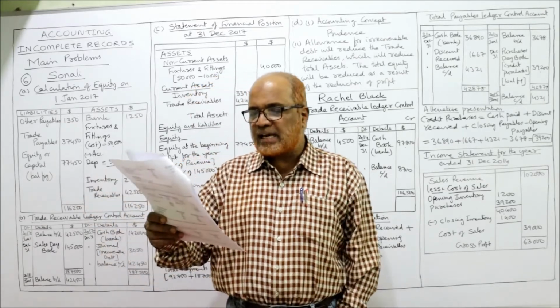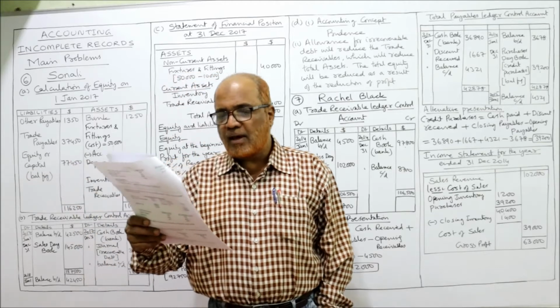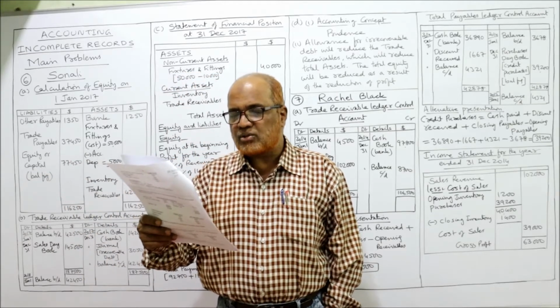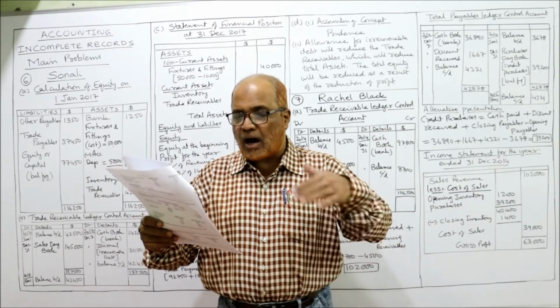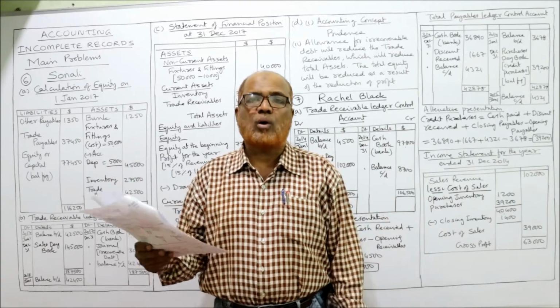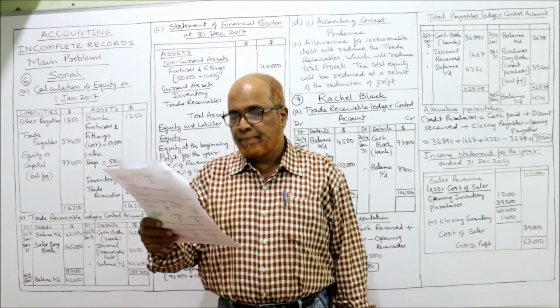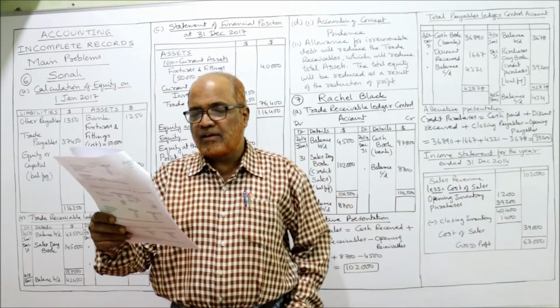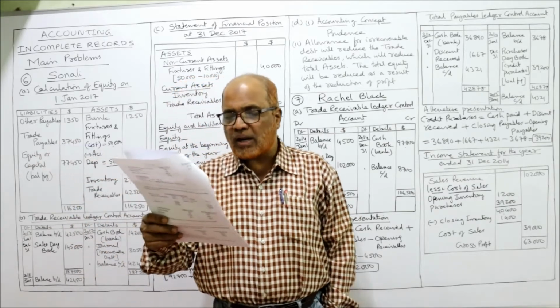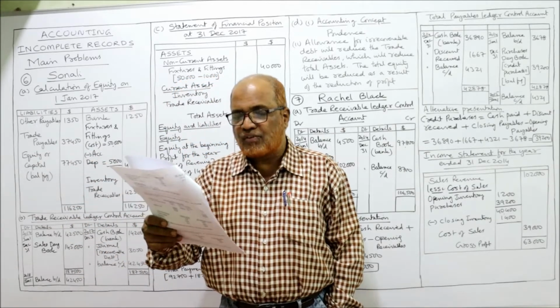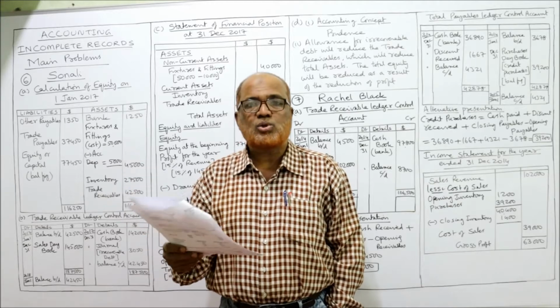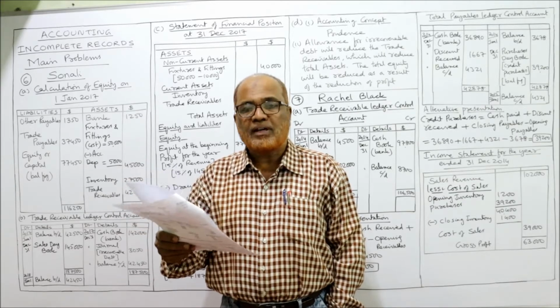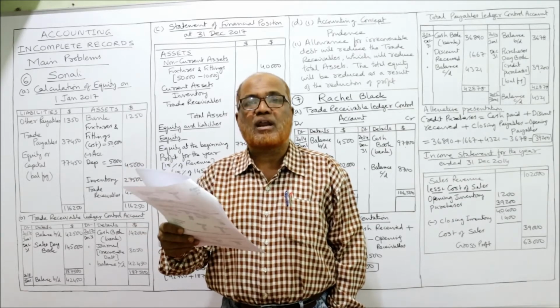Now during the year sales were 1,45,000 and purchases were 89,450. Return outward means purchase return. The purchase return was 1750. Profit for the year to revenue percentage was 15%. The profit is also given. The profit is 15% of revenue.